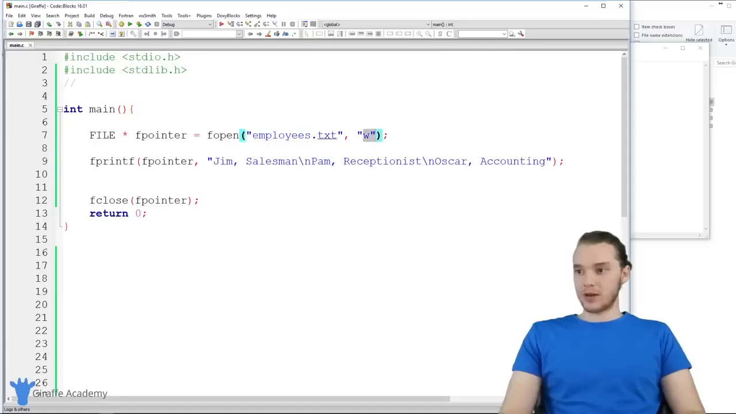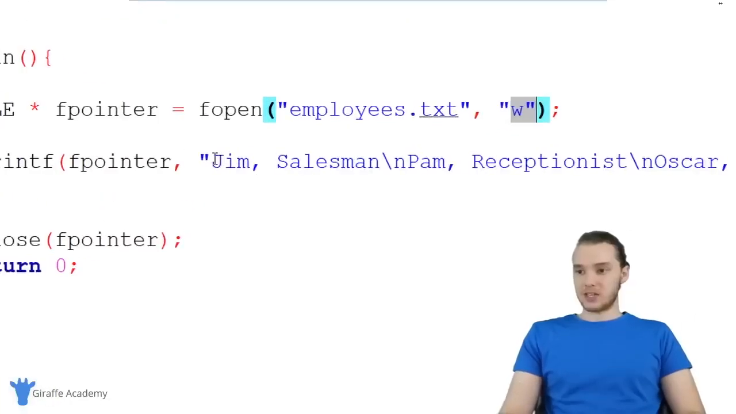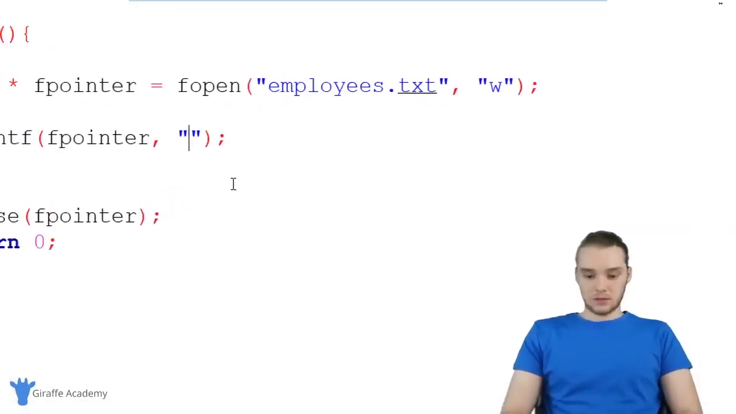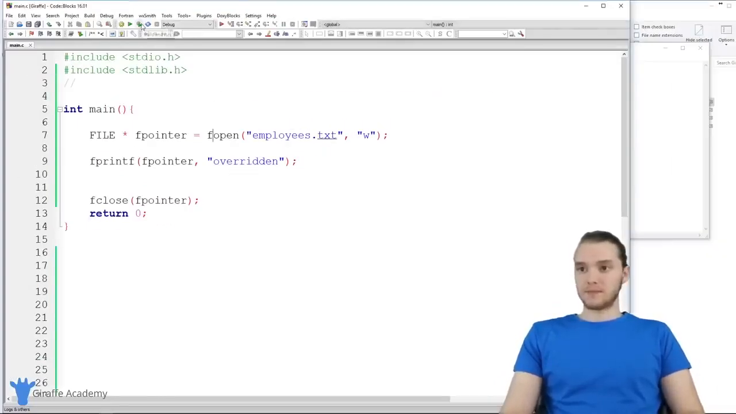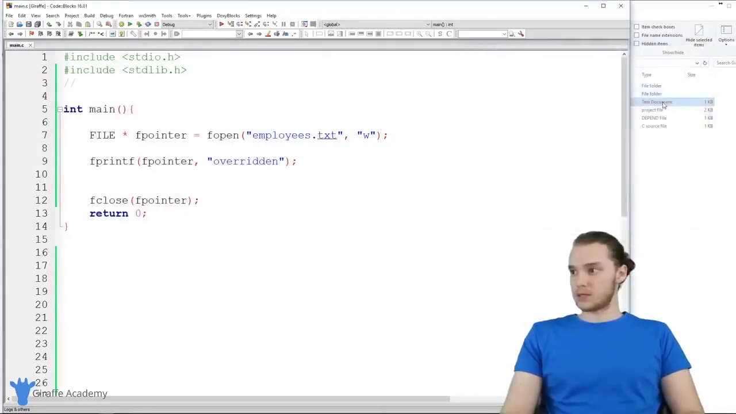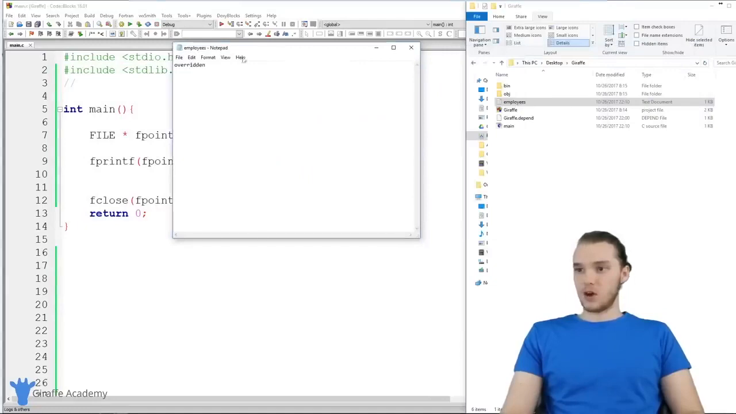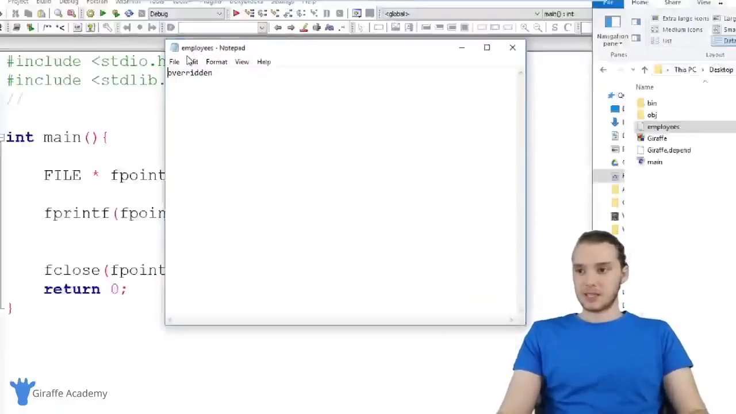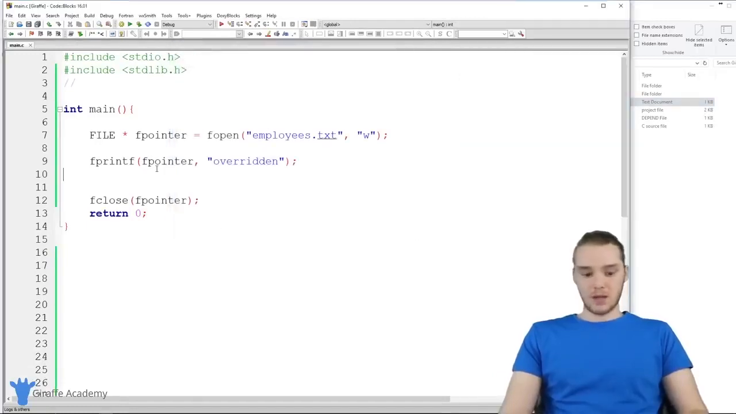And I want to show you guys with write. When I'm using write, this is actually going to overwrite a file. So for example, if I change all this text and just put overridden in here, now when I run this program and we open this employees.txt file, let me reopen this, you'll see it just says overridden. So I've actually overridden all of the text that was in there. And that's basically what happens when we just write to a file. So let's go back to what we had before. I'm just going to run this again. So we have this text.